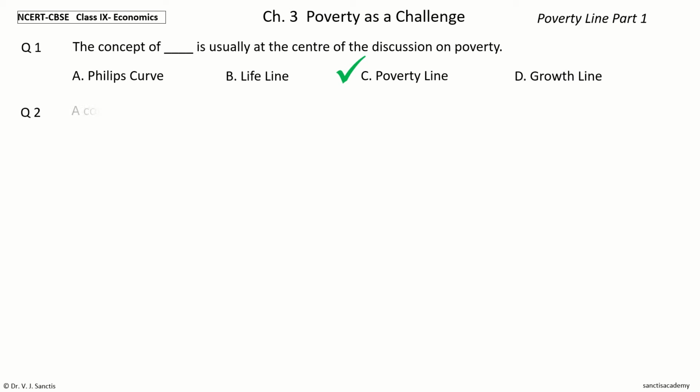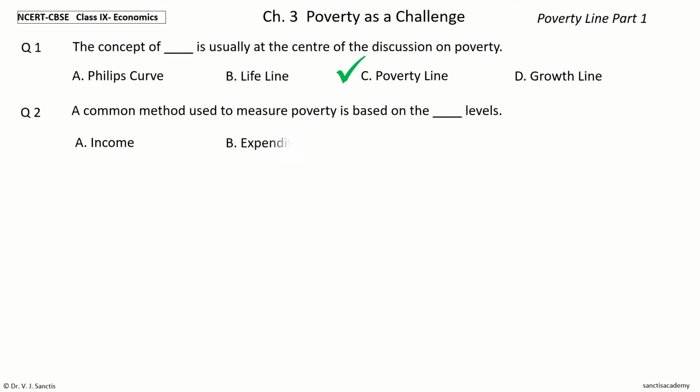Question 2. A common method used to measure poverty is based on the dash levels. The options are income, expenditure, consumption, A or C. Your time to choose. And the answer is A or C. So, a common method used to measure poverty is based on the income or consumption levels.